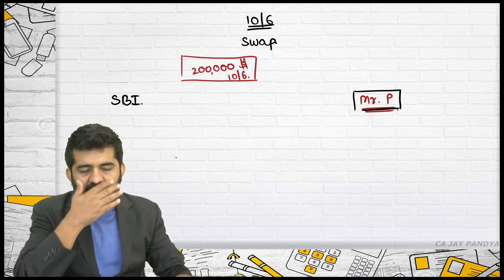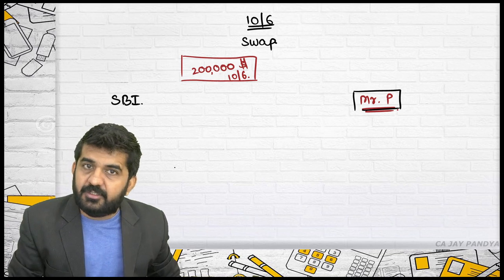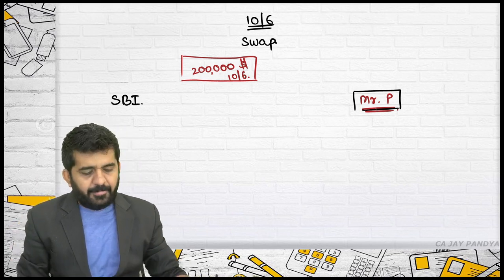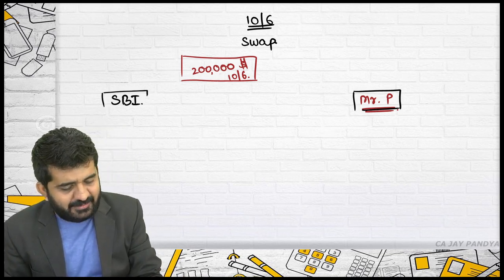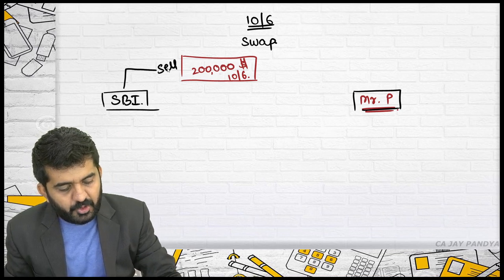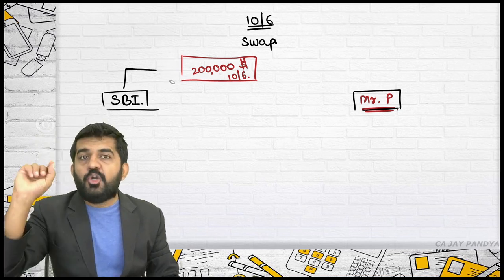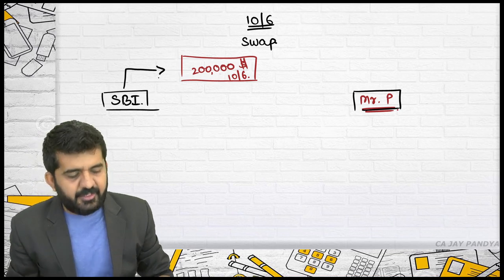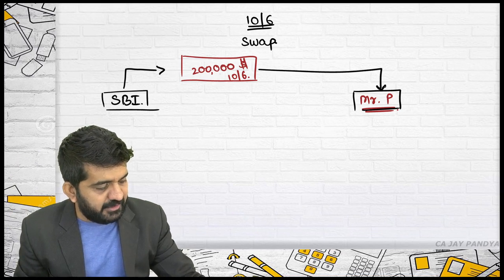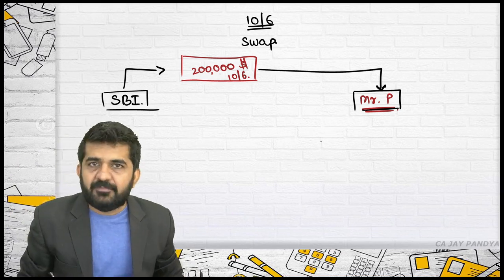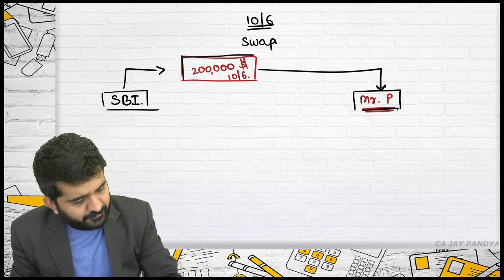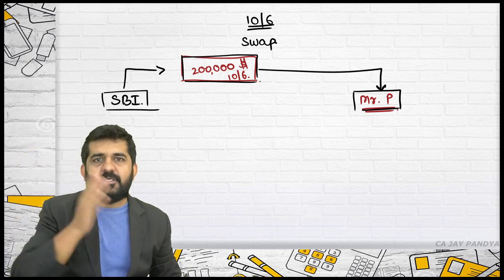Is it alright? I don't want this dollar. Mr. P is in requirement of this dollar. So SBI will give this dollar to Mr. P. The word should not be used, sold. Try to concentrate. SBI will give this asset to Mr. P. SBI will say, okay, I am having this asset, and you take it.